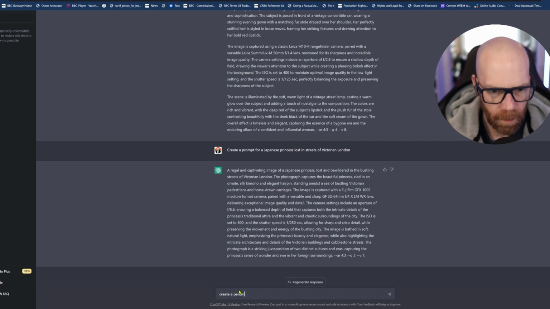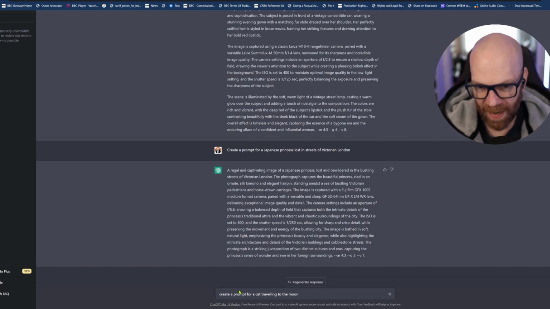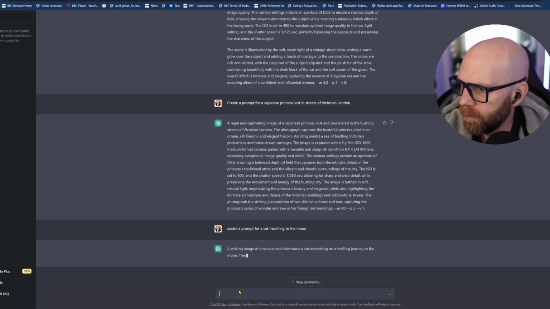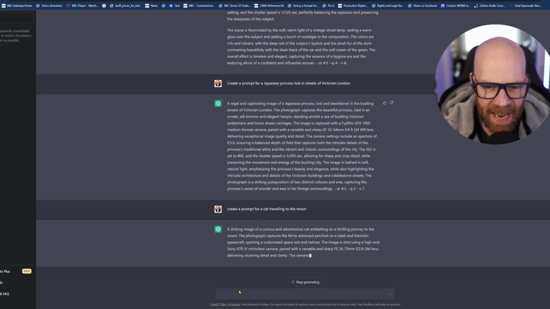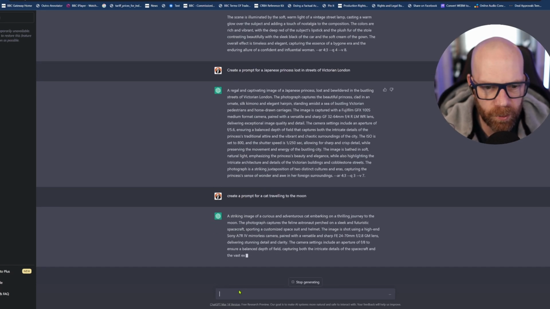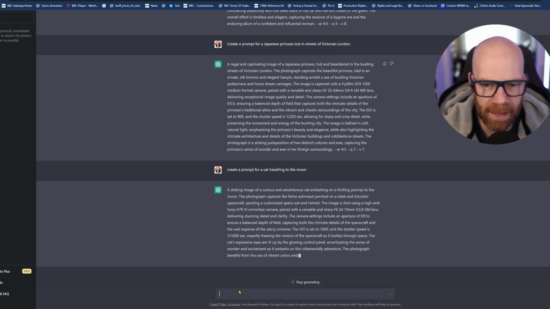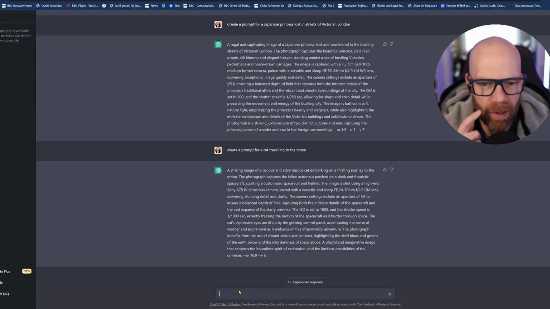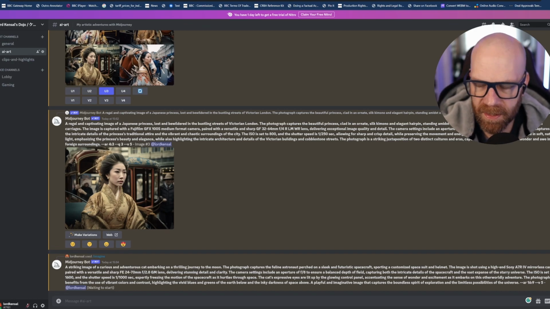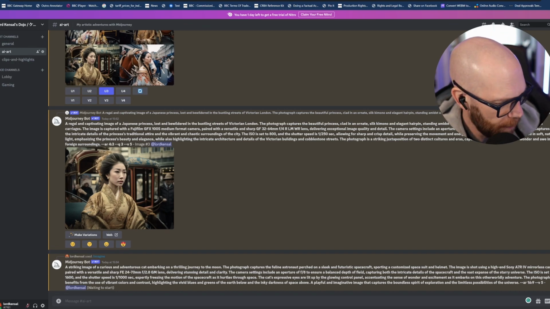Create a prompt for a cat traveling to the moon. Okay? Random. Cat traveling to the moon. A striking image of a curious and adventurous cat embarking on a thrilling journey to the moon. The photograph captures the feline astronaut perched on a sleek and futuristic spacecraft, sporting a customized spacesuit and helmet. The image is shot using a high-end Sony mirrorless camera. The camera settings, we've got all that. And they got the version right. Thank God for that. We don't need it, though. It automatically defaults to the version. Off it goes. Let's see what it comes up with, our exciting cat going into space.